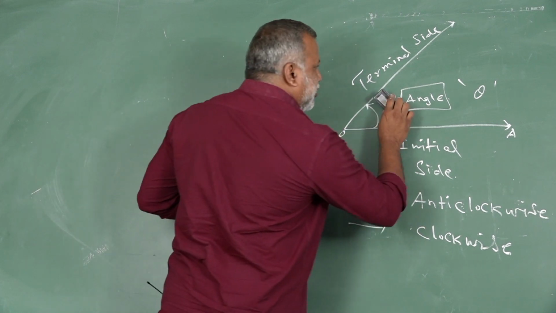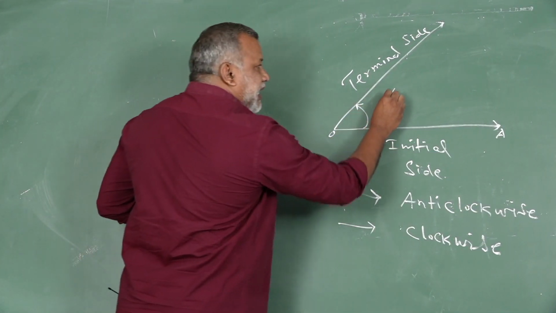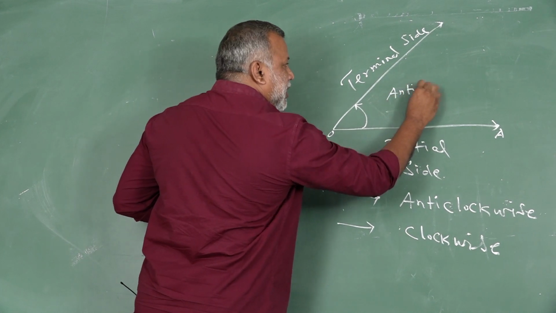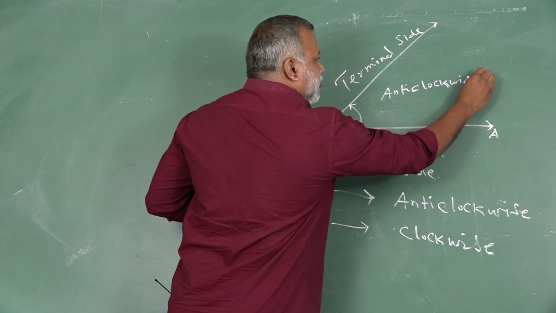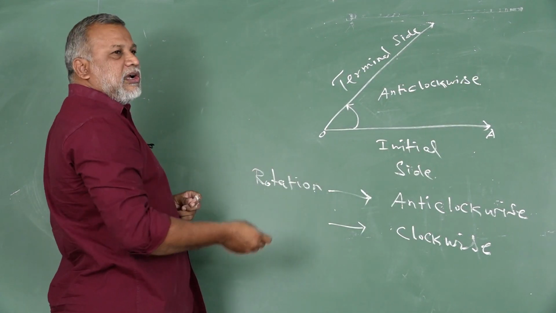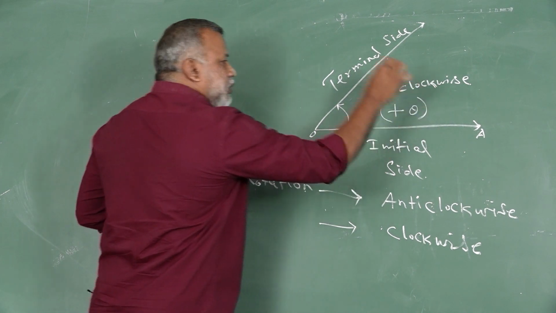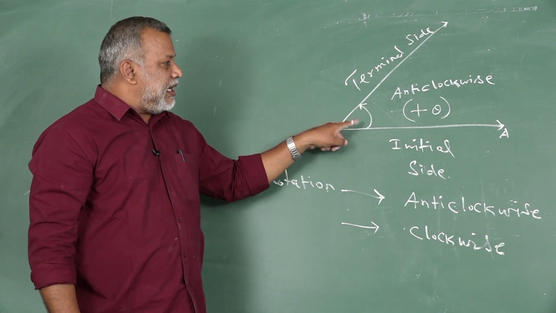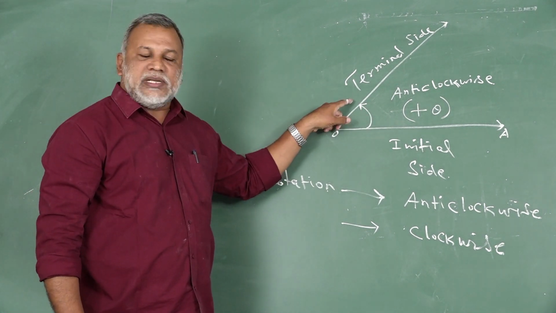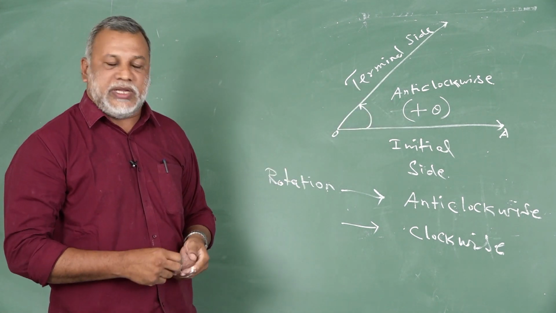See once again this diagram. See the rotation. It is anti-clockwise. In general, anti-clockwise rotations are called positive angle. So it is denoted by positive theta.